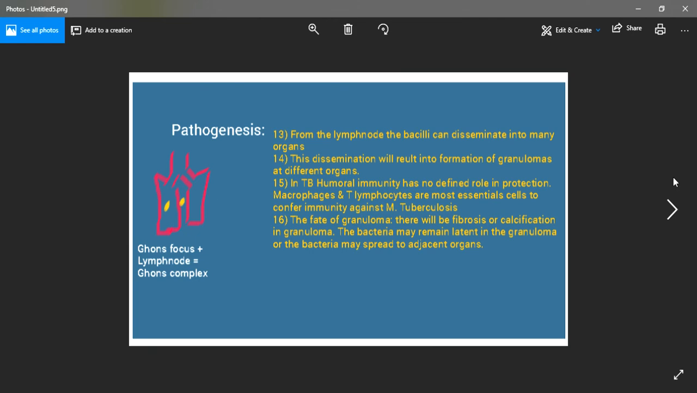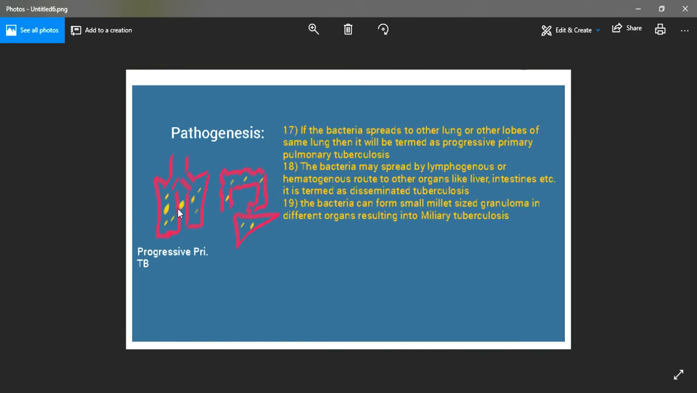tuberculosis. So here in this image I have shown the Ghon's complex. Now here the dissemination has occurred, the bacteria has reached other lobes of the same lung or the other lung or other organs such as intestines and liver.